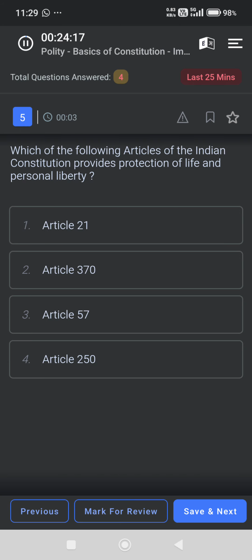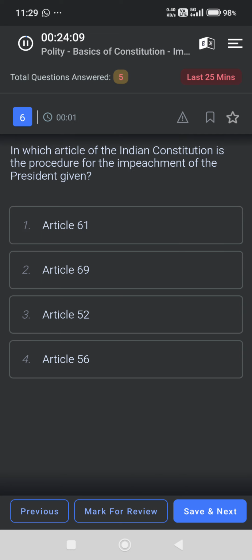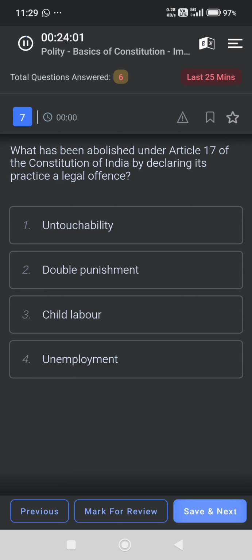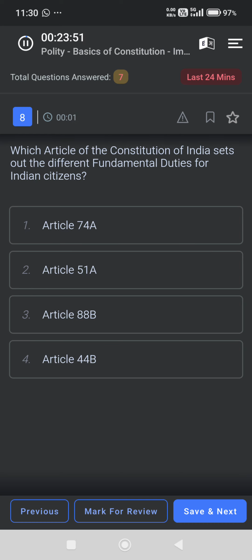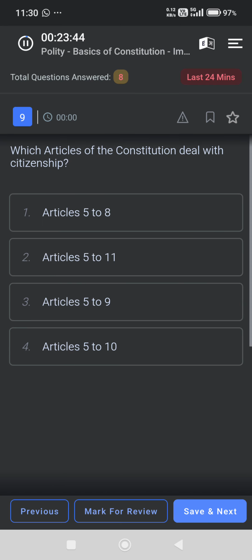Which of the following articles of the Indian Constitution provides protection of life and personal liberty? Article 21. In which article of the Indian Constitution is the procedure for the impeachment of the President given? Article 61. What has been abolished under Article 17 of the Constitution of India by declaring its practice a legal offence? Untouchability. Which article of the Constitution of India sets out the different fundamental duties for Indian citizens? Article 51A. Which articles of the Constitution deal with citizenship?